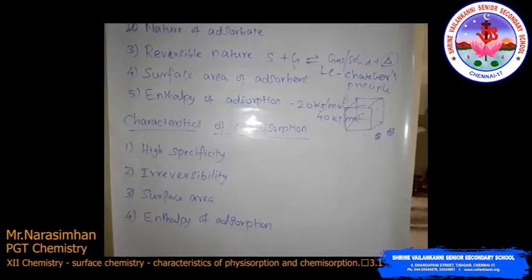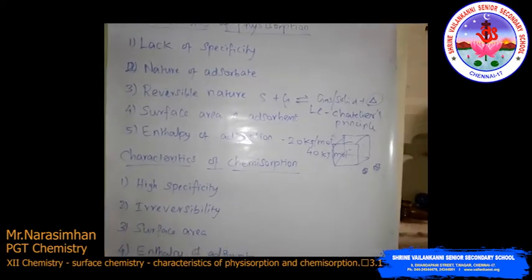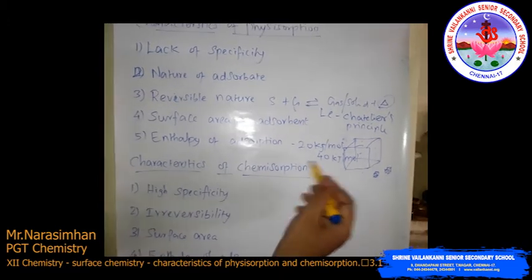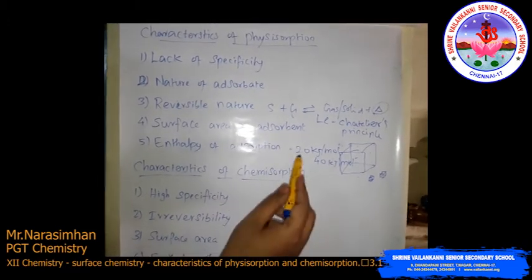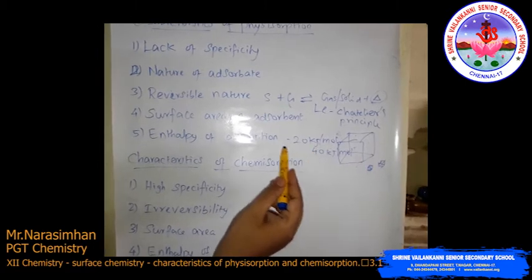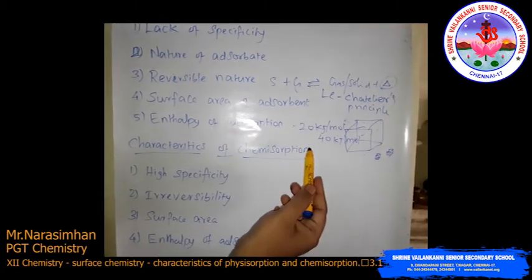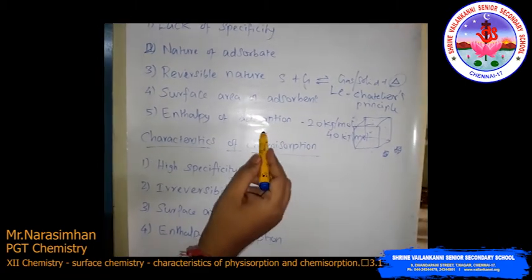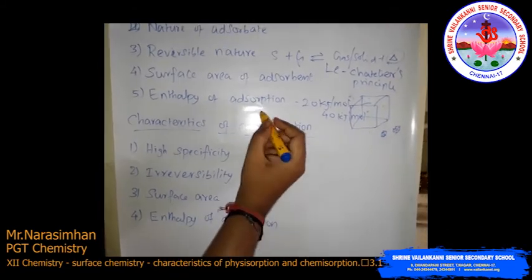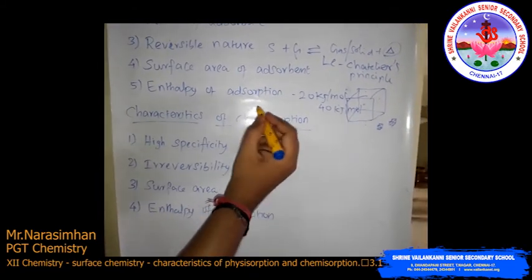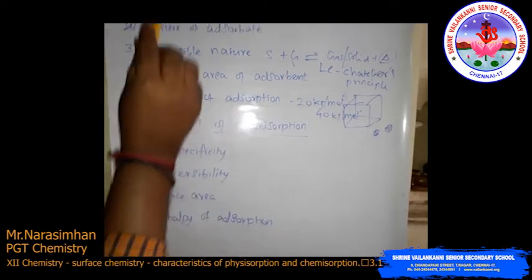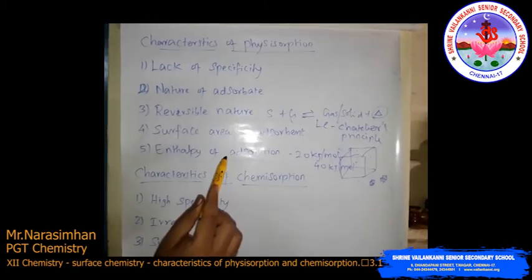This is because of the attraction between the gaseous molecules and the solid surface. This happens only through weak van der Waals forces. These are the characteristics of physisorption.